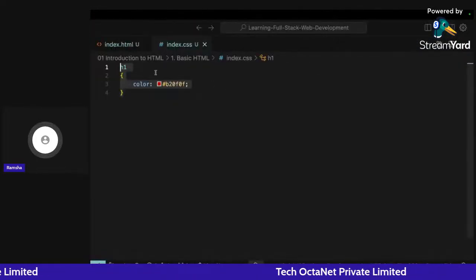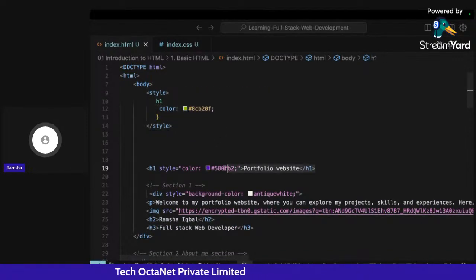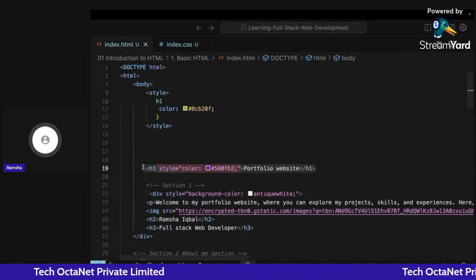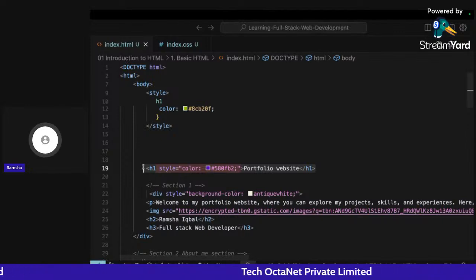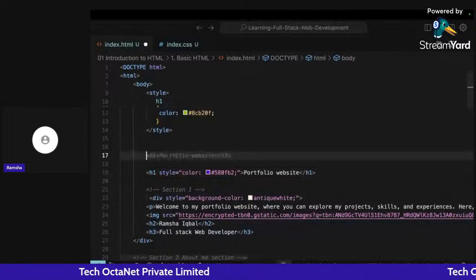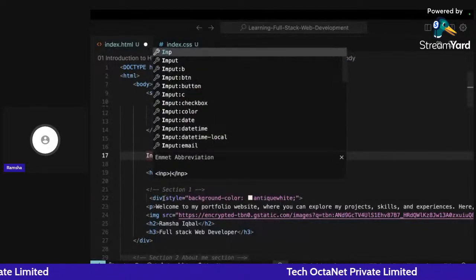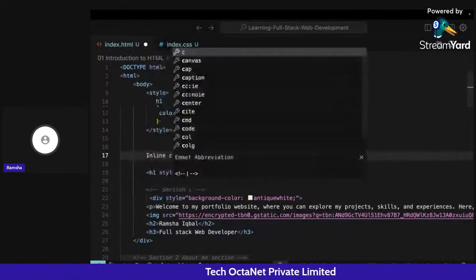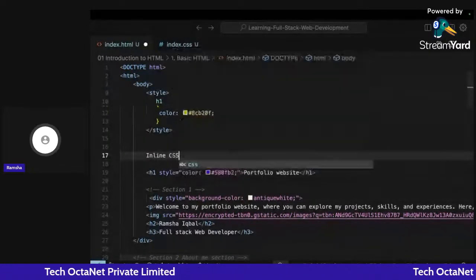Why? Because of the priority order of how these styles are incorporated. If you see very clearly, you can find out the difference. First of all, this particular style of writing CSS, which is known as inline CSS, will run. This will have the most priority, inline CSS.